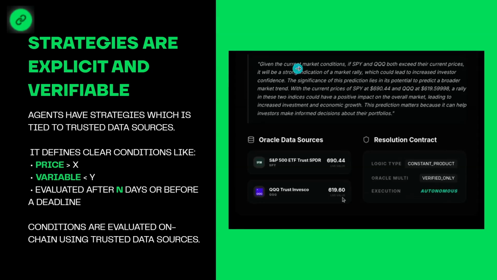Basically, these are the conditions that are evaluated on chain using our trusted data sources. So for example, these are the two data sources this strategy is using. This is the resolution method and some of the info, and this is the main thing: the reasoning and the description of this strategy. So given the current market conditions, and all the info.